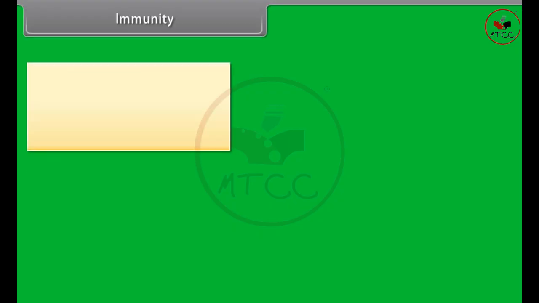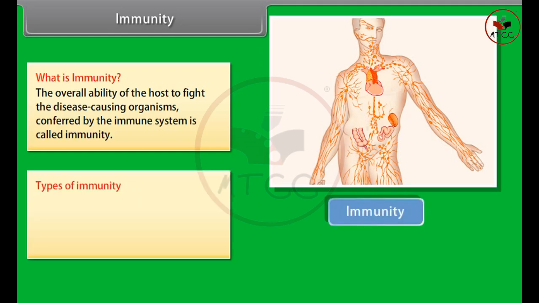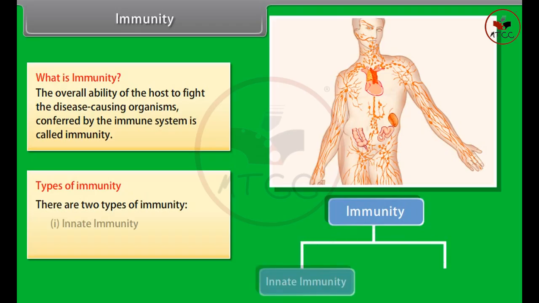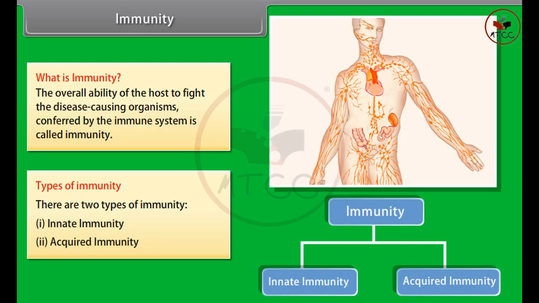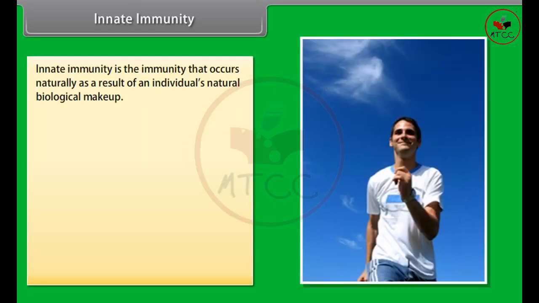Immunity. What is immunity? The overall ability of the host to fight the disease-causing organisms conferred by the immune system is called immunity. Types of immunity. There are 2 types of immunity: innate immunity, acquired immunity. Innate immunity. Innate immunity is the immunity that occurs naturally as a result of an individual's natural biological makeup.